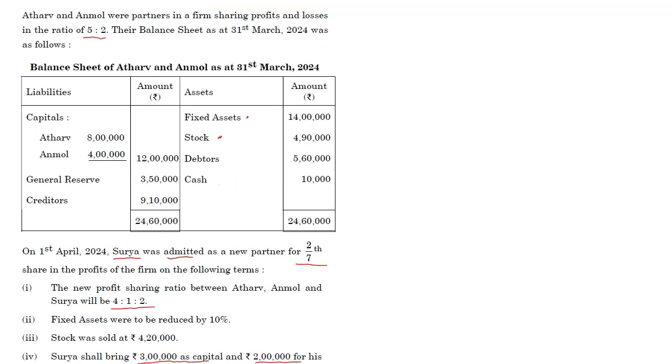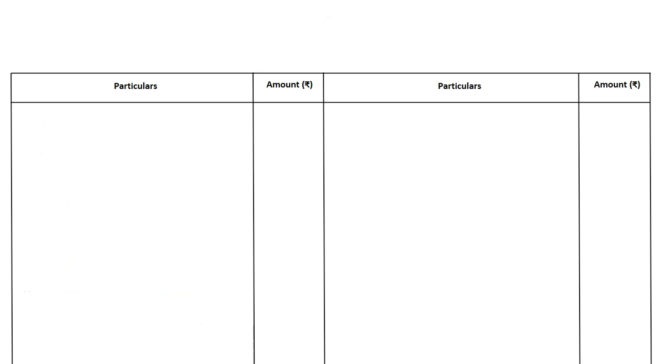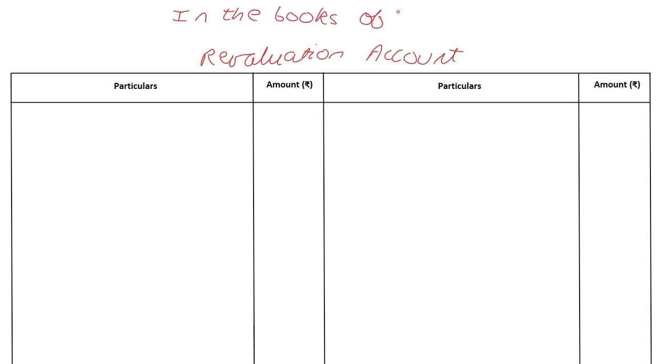Okay, so I'm going to go here. Okay, and we can start with our revaluation account. And strictly speaking, you can write this in the books of the original partners. So in the books of Atharv and Anmol.